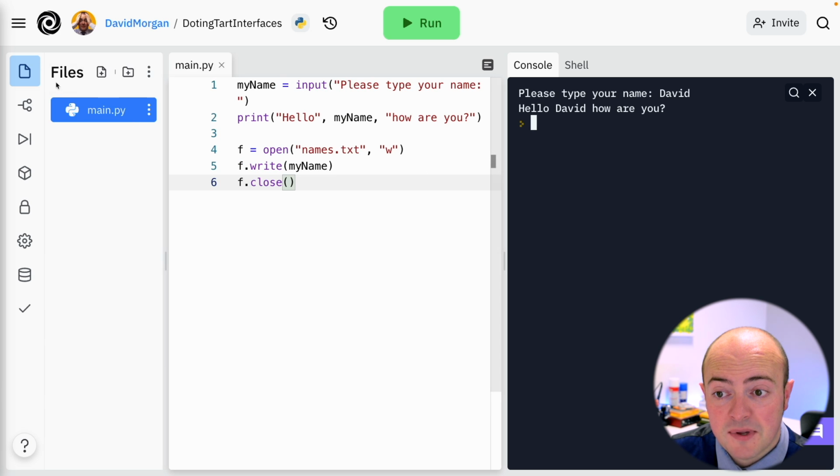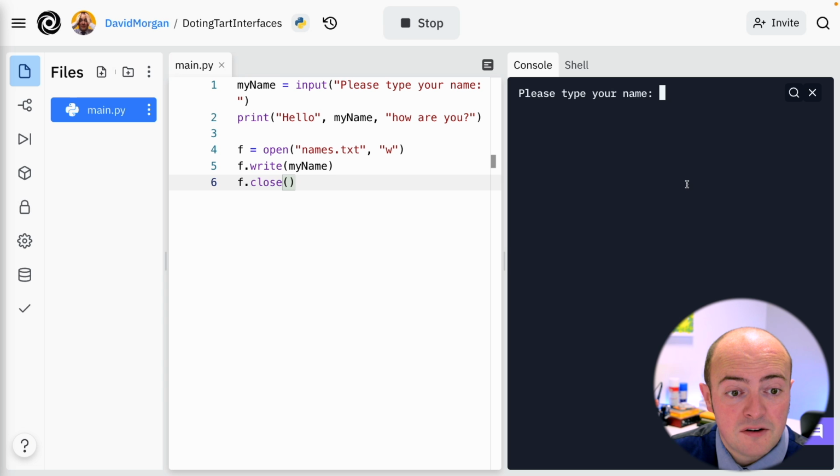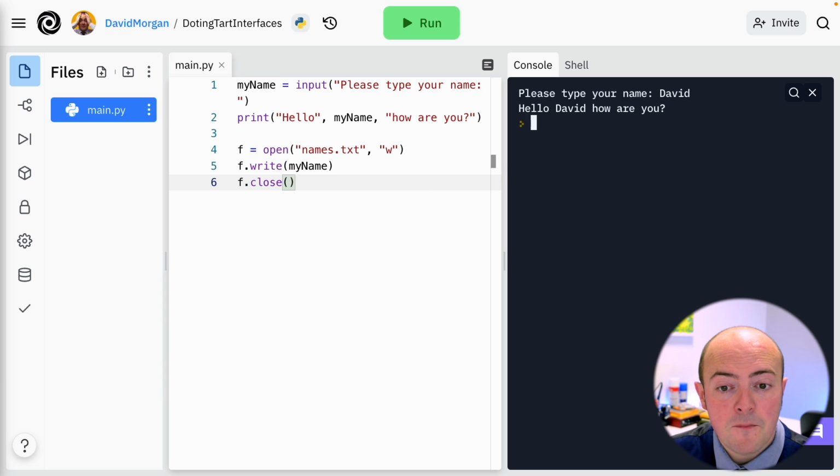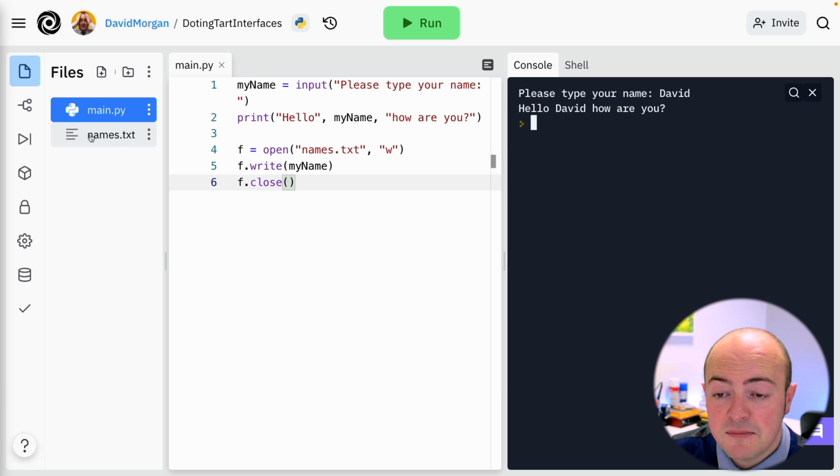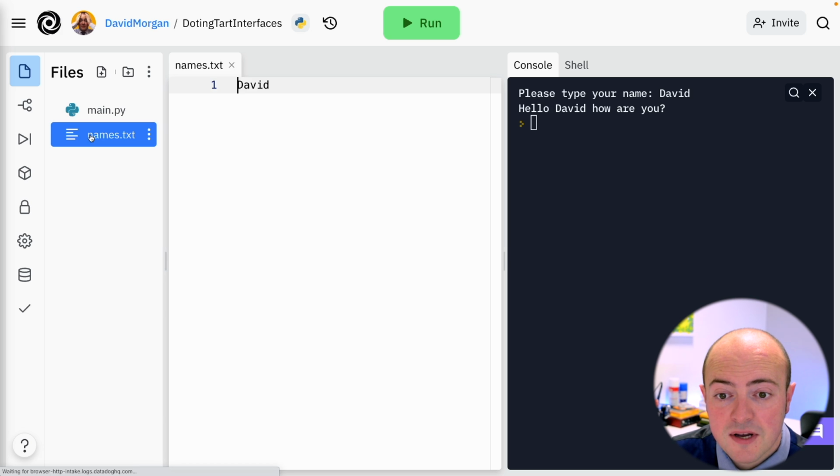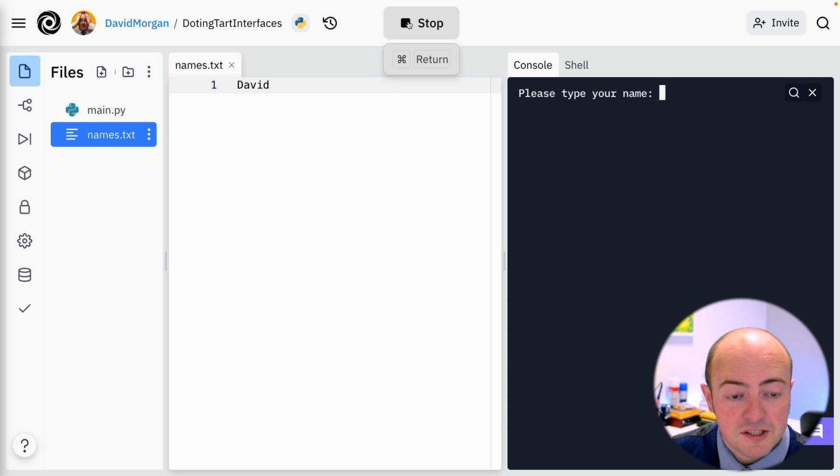So to show you what's happening here, I'm going to open the files menu. I'm going to run it. I'm going to put my name in. You'll notice here on the left-hand side, we have a new file called names.txt, which has just popped up. And in there is my name. Let's run it again and see how that changes.